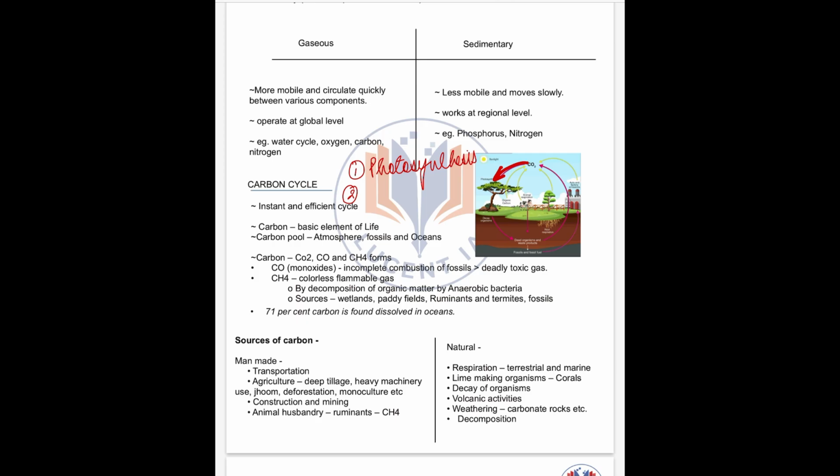Secondly, we have respiration. So what is respiration? Plants and animals respire to get energy. This process breaks down organic compounds and releases CO2 back in the atmosphere. Third, we have decomposition.